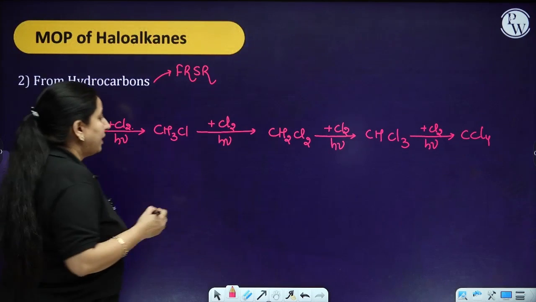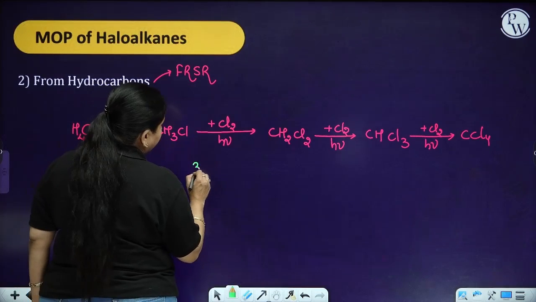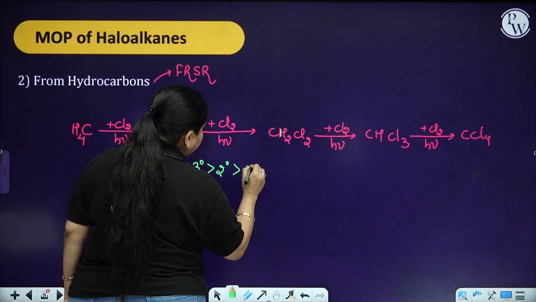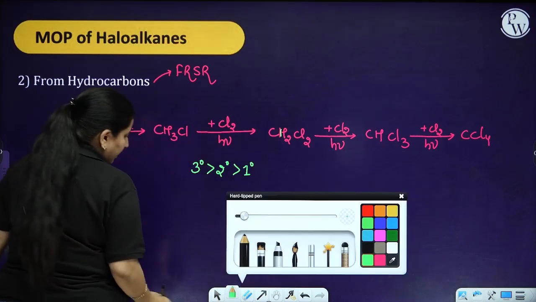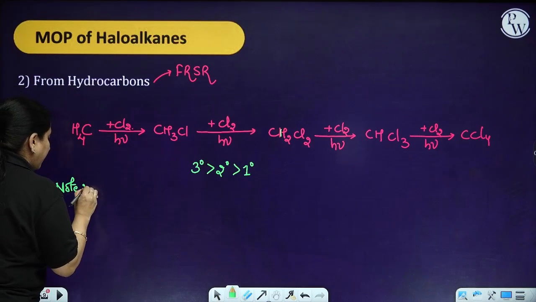Now remember one thing, that if I talk about the order of reactivity, it is going to be 3rd degree, 2nd degree and 1st degree. If I talk about the key points over here, what are going to be the key points?